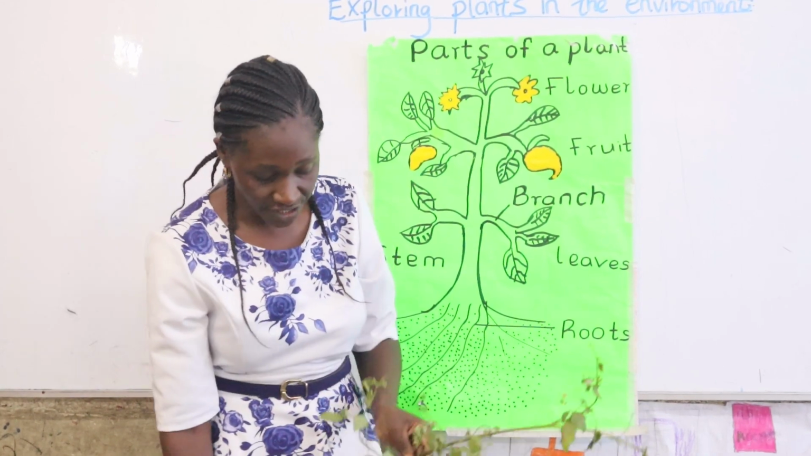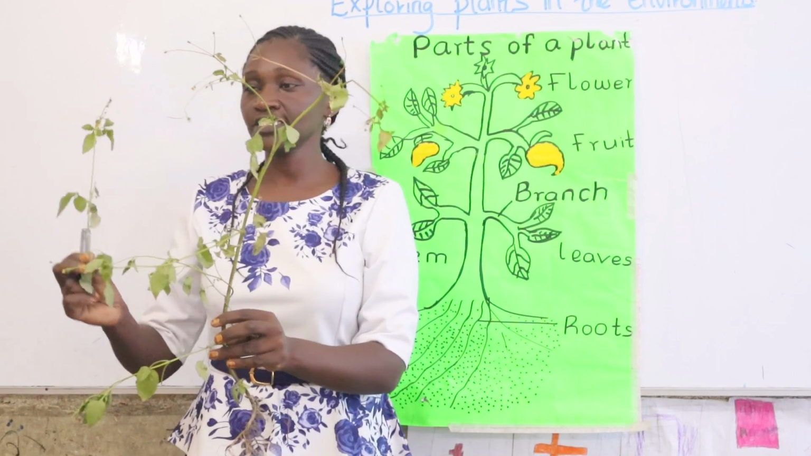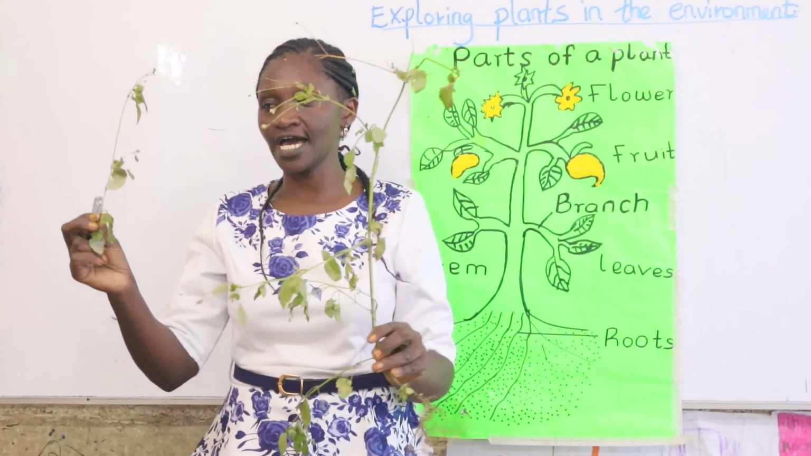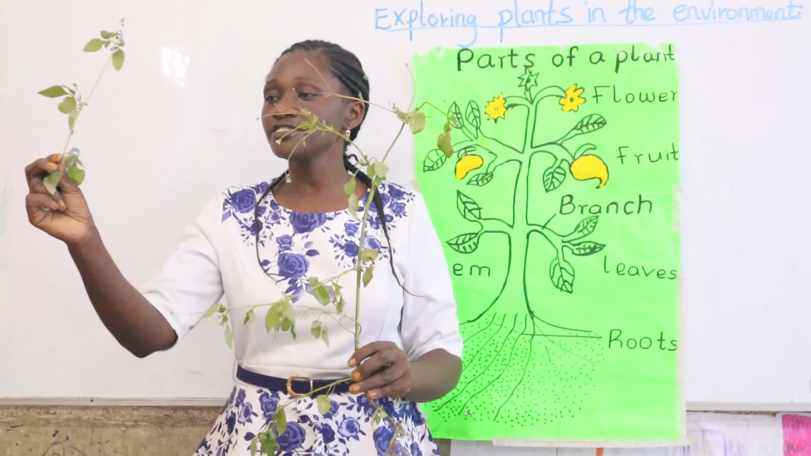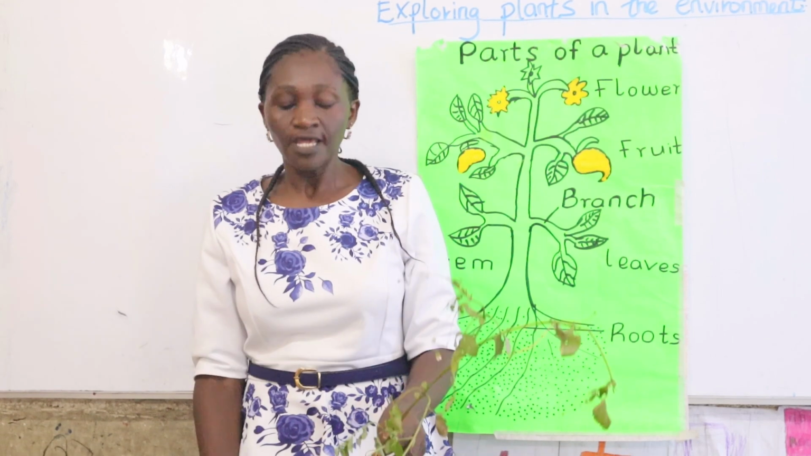Now, I want you to know that we have big plants and we have small plants. Like you can compare these two plants. Which one is bigger, is it A or B? B. This one is bigger than this one. And then we say this is smaller than this. Are we together? Yes.